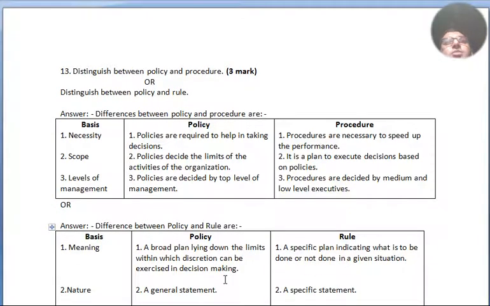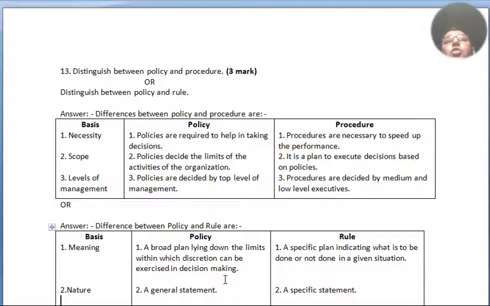Question number 13. Distinguish between policy and procedure, for 3 marks, or distinguish between policy and rule. First we will do policy and procedure. Difference between policy and procedure: basis, policy, procedure. Necessity. Point number 1, under policy, policies are required to help in taking decisions. Under procedure, procedures are necessary to speed up the performance.